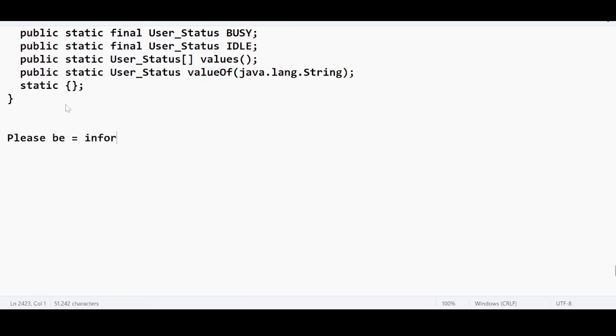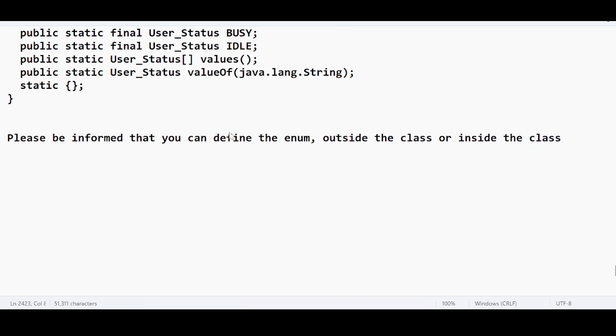Please be informed that you can define the enum type outside the class or inside the class, but not inside the method. This is for the first point.